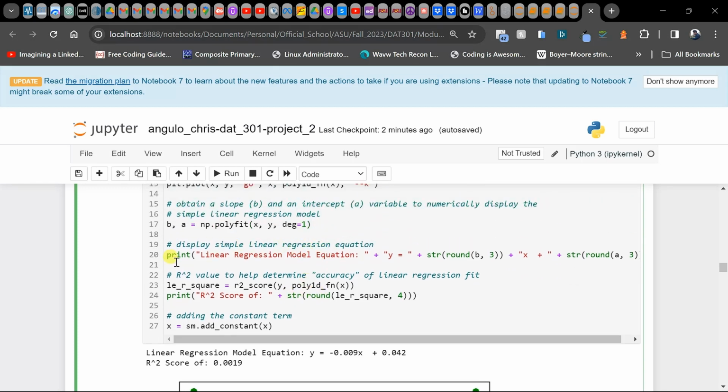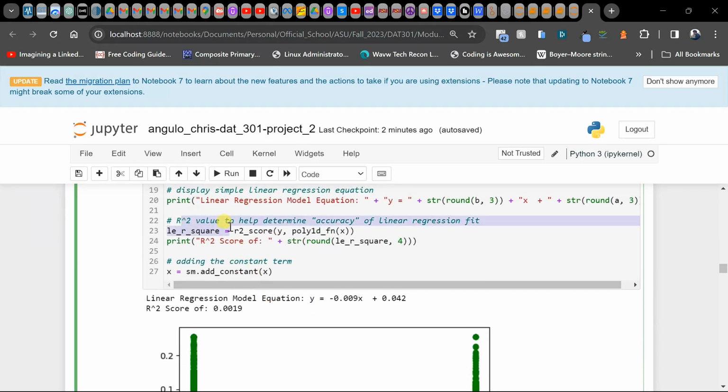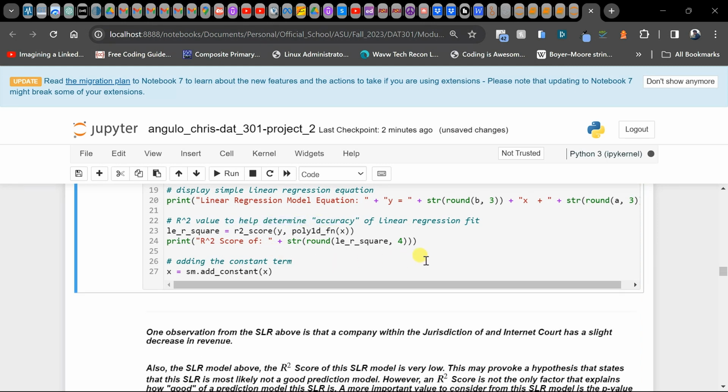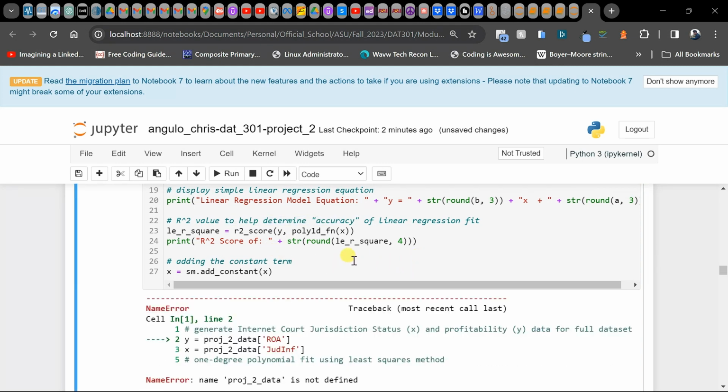We're also going to display that equation, and display the r-squared value to help us determine the accuracy. So here we go. Let's go ahead and do that.